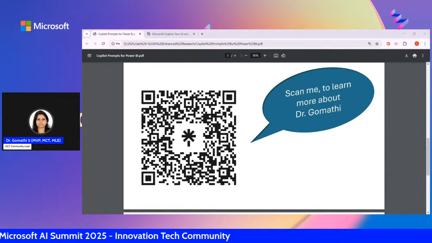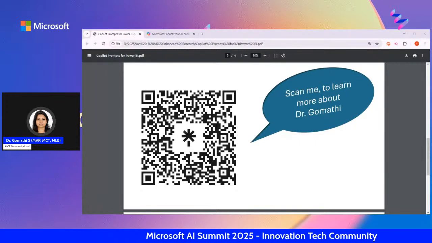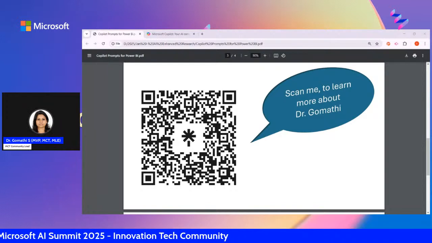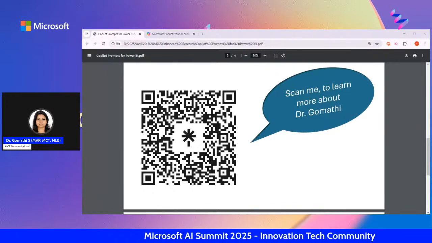What is the language for talking? We are human beings, so we communicate in English or Hindi or Telugu, Malayalam, some language. But what if you want to talk to a machine, or to an AI? It's an artificial intelligence, right? You cannot talk to it in a colloquial way or some other language. So that is why we have a prompt.